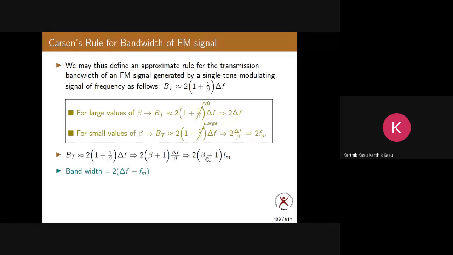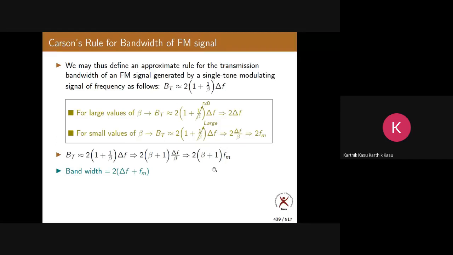What is beta into f_m generally? It is delta F. So it is 2 into (delta F plus f_m).